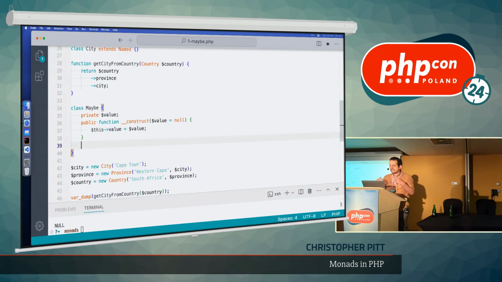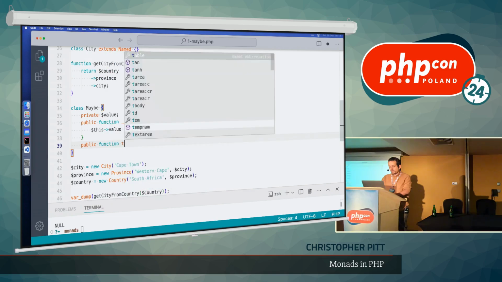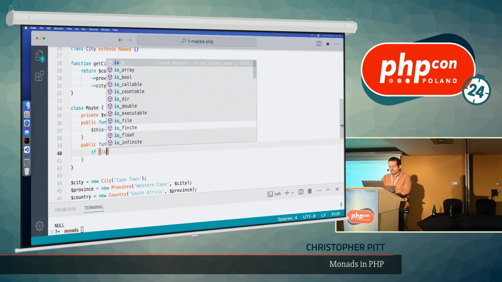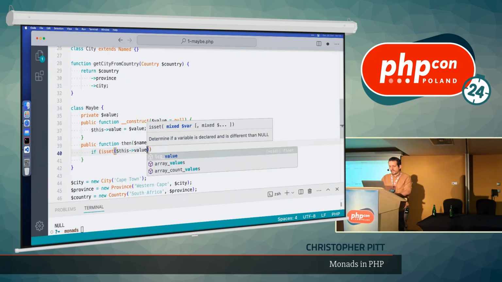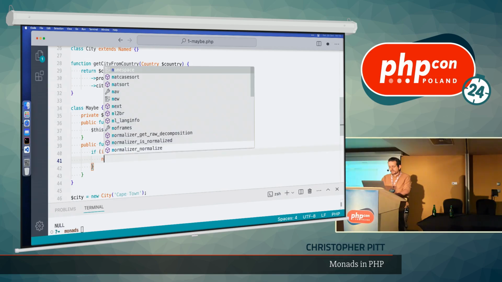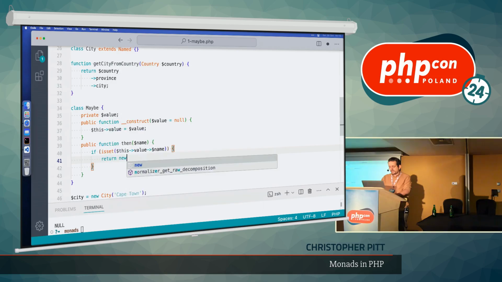How about getting the relationship values in a safe way? What if we make a function called then that just takes the name of the thing that we are trying to get, and if isset this value, which remember is this thing that we wrapped up, has that property, then let's return that. But let's return it wrapped. Return new, wrapped in another instance of Maybe.